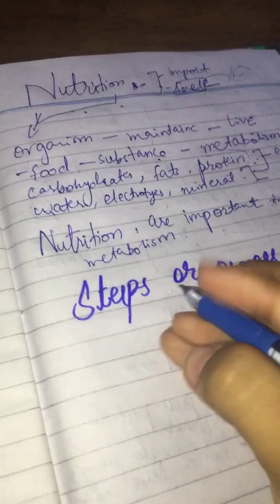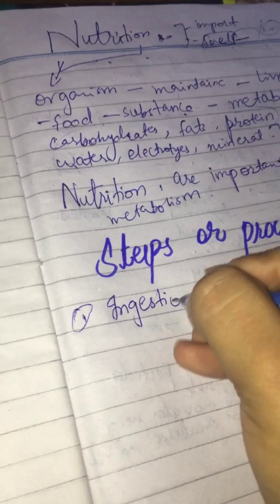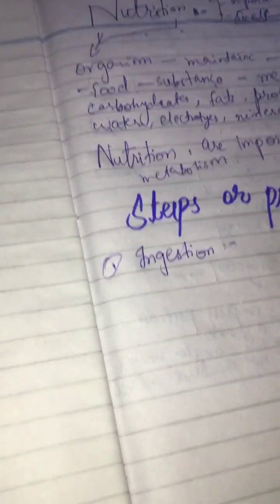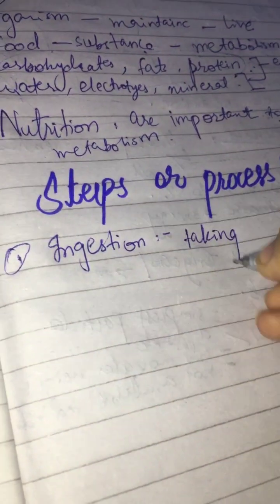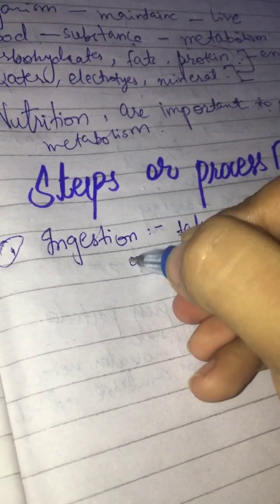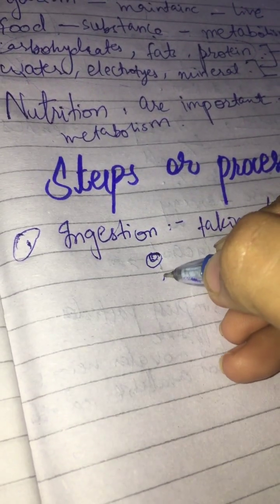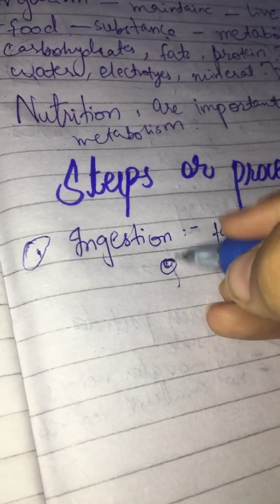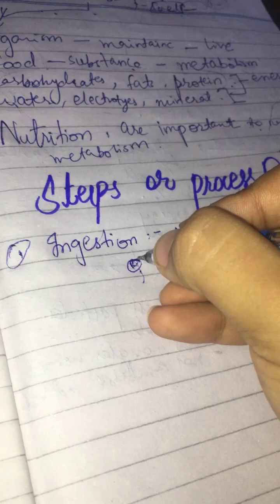So how many steps are there? The first step is known as ingestion. What does it do? It is the taking in of complex food, the intake of food. If we talk about our mouth in the digestive process, here is the mouth. Say I have just eaten chips; that has gone through the mouth. The part through which anything goes inside, and the intake of anything, is known as ingestion.